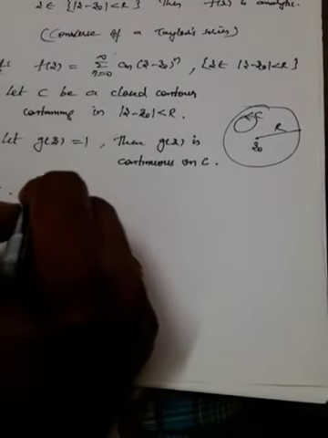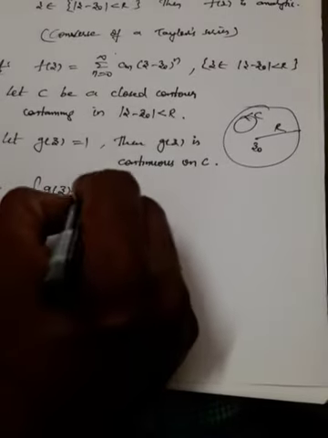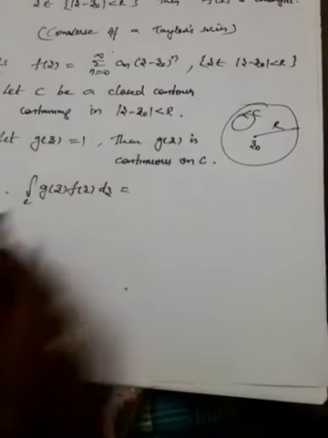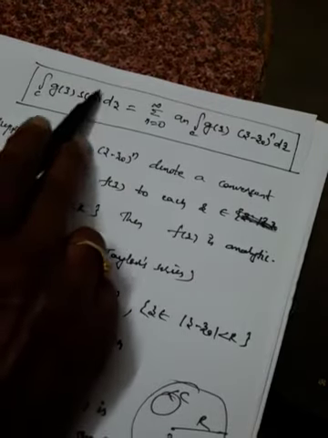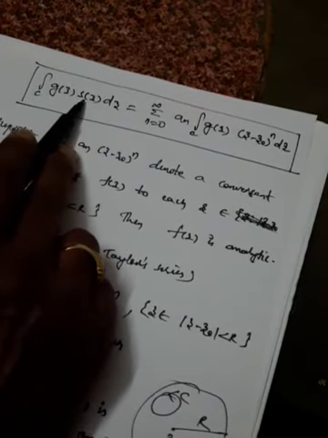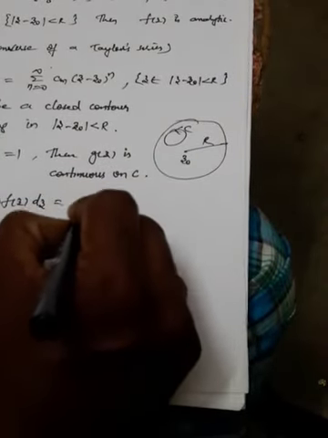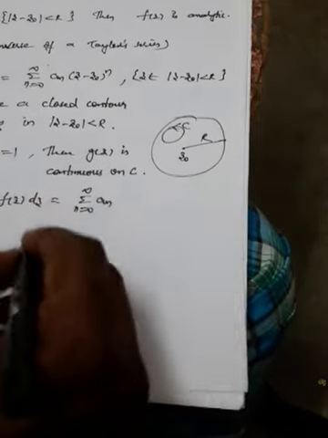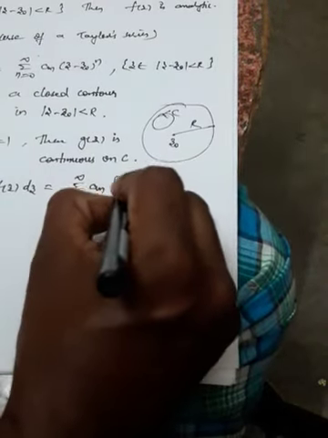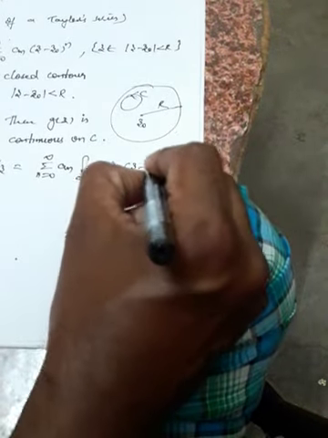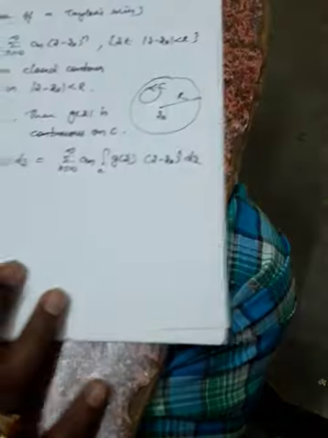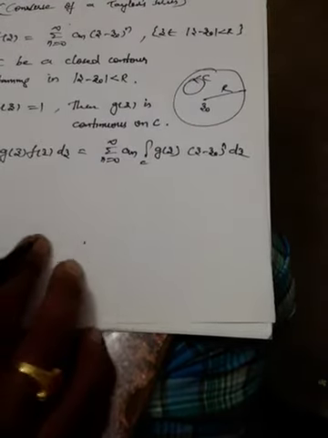So therefore what we can say: integral C g of z f of z dz. Instead of taking s of z, I am taking f of z. Already we have the formula here. That's the only change. So it equals summation n equal to 0 to infinity a n integral C g of z into z minus z naught whole power n dz.